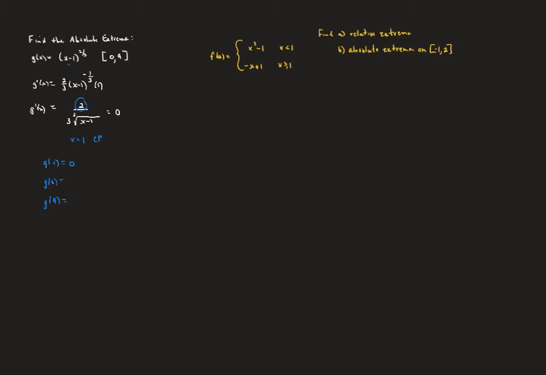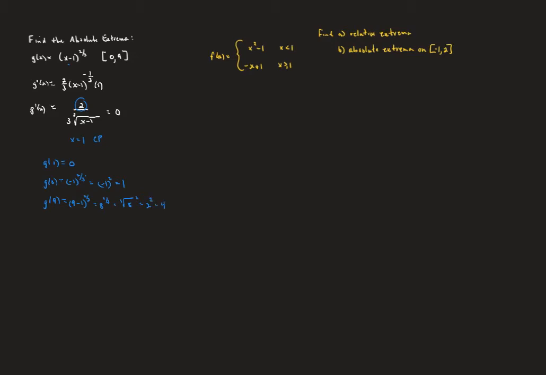Plugging in 0, we get -1. -1 to the 2/3 power means we're going to take the cube root of -1 and then square that. That gives us a +1. When we plug 9 into that original function, we're going to get 9 minus 1 is 8, and 8 to the 2/3 power, we're going to get the cube root of 8 and then square that result, and so that is going to be 4.